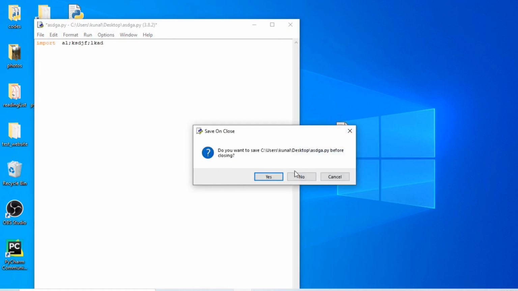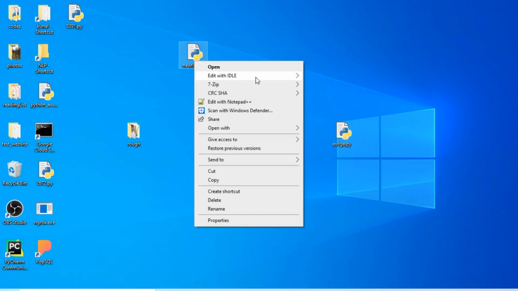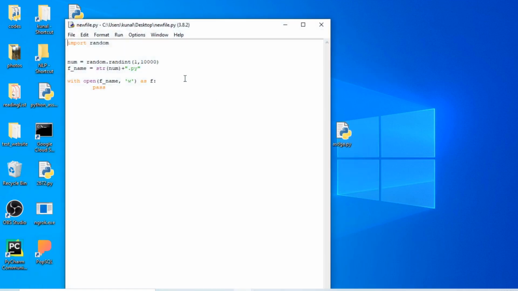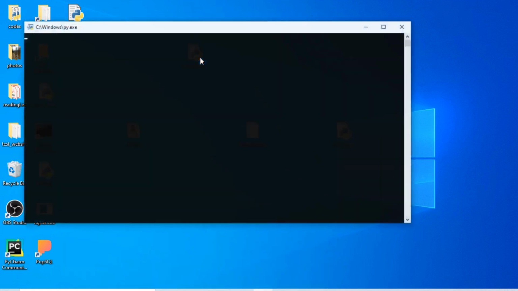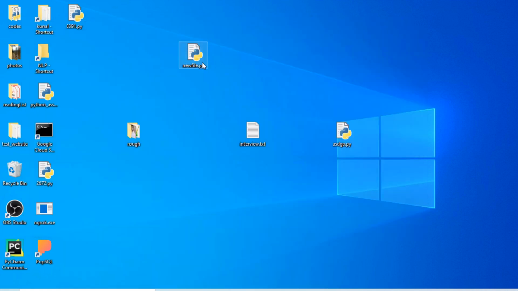But by writing this, I imported random, num is equal to random.rand, and this will be the file name plus the .py extension, with open a new file. So with this line I created a new file, and we can create as many new files as we want by opening this.